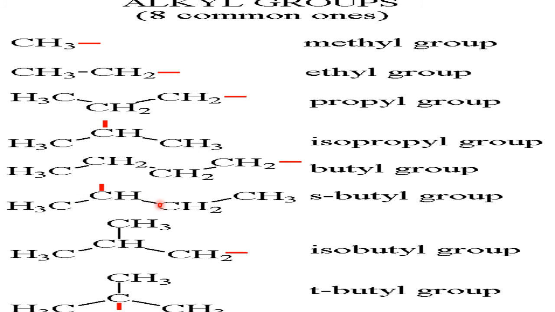So if the carbon from where we have taken the hydrogen is surrounded by two other carbons in a chain, it is called a secondary carbon. So this is called secondary carbon. So from the secondary carbon we have removed the hydrogen. So it is called the secondary butyl.